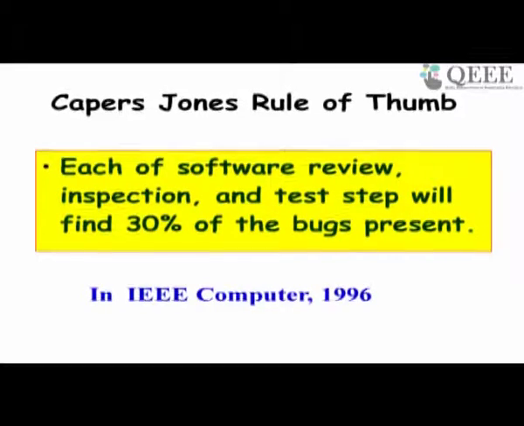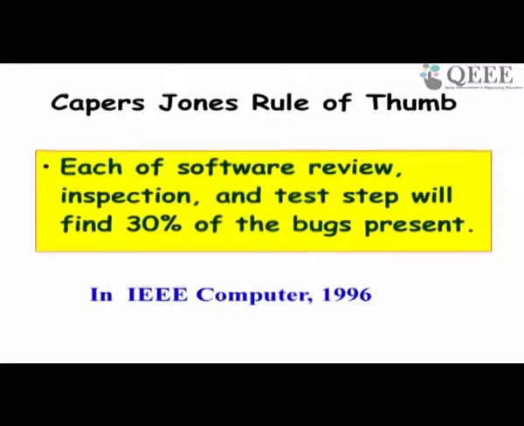That was his observation. In IEEE Computer 1996, he mentioned that each time you apply a bug removal technique, you will be able to catch 30% and 70% will escape that technique.